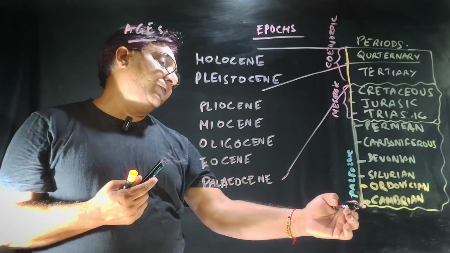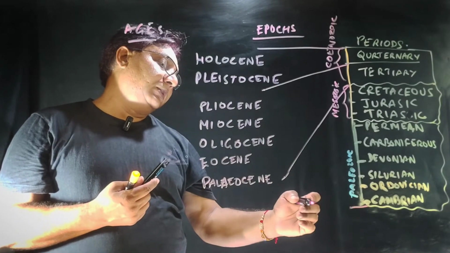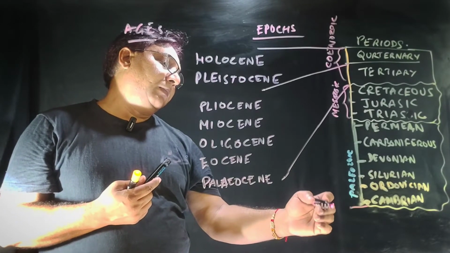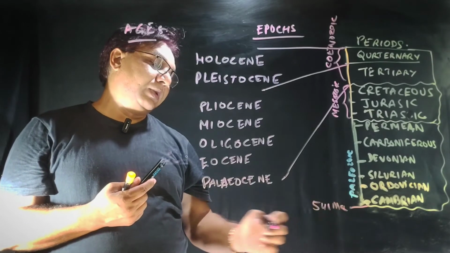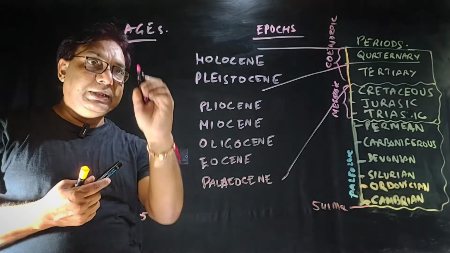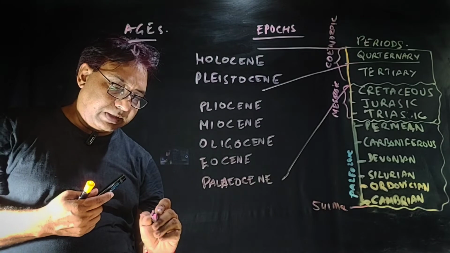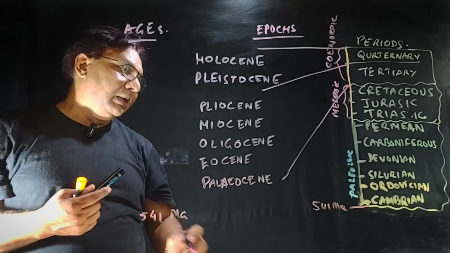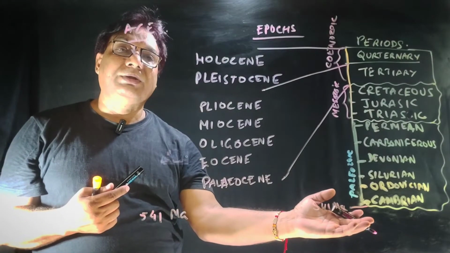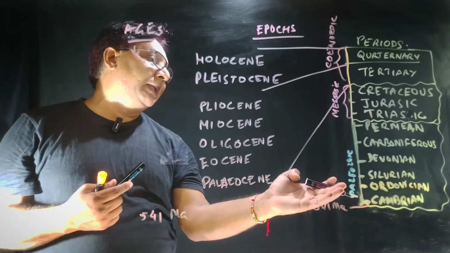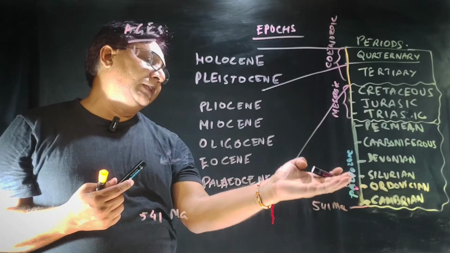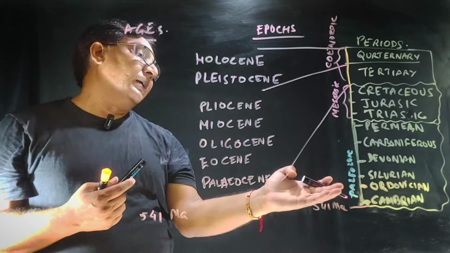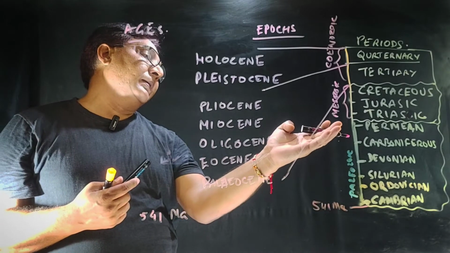If we say that the Cambrian, this is 541 million years where the Cambrian starts. I'm not giving each of the ages because you will forget. The main ages I will provide.